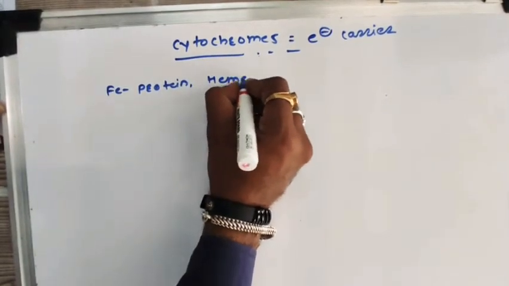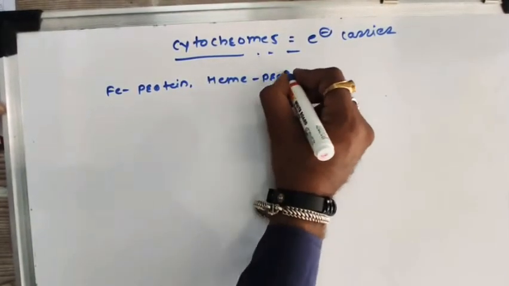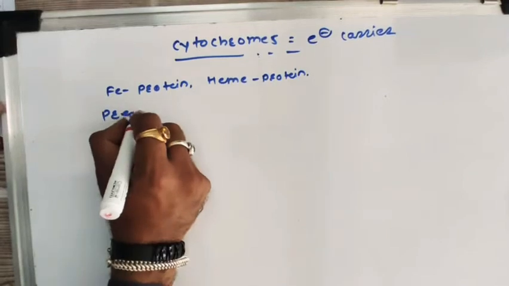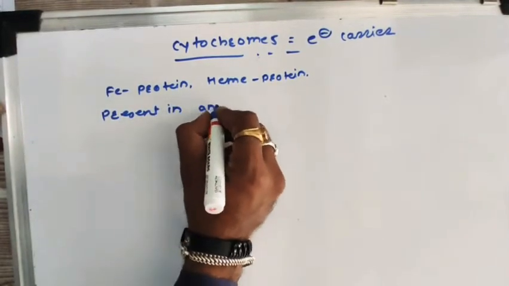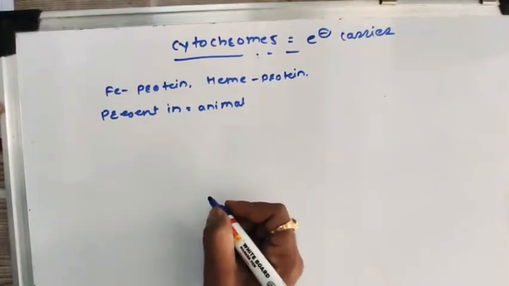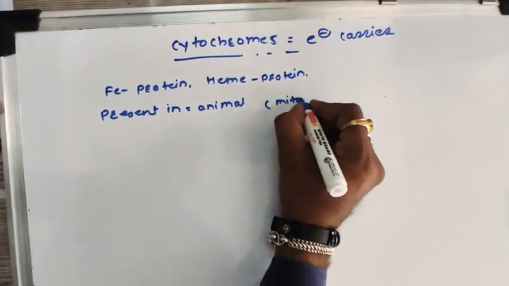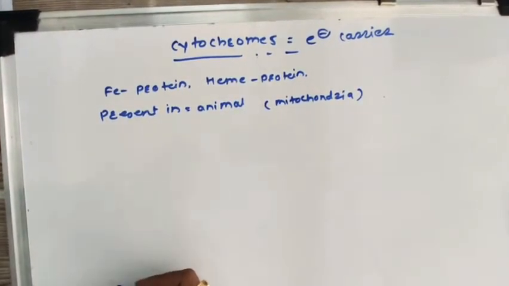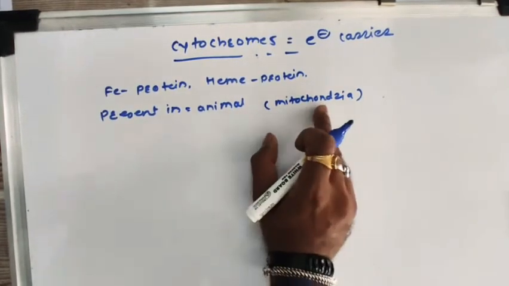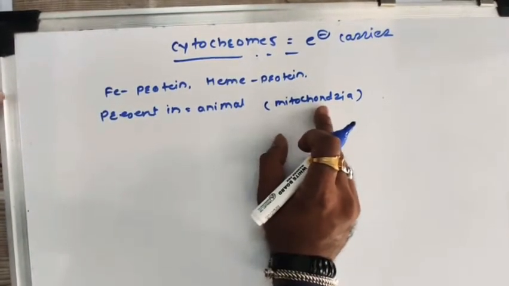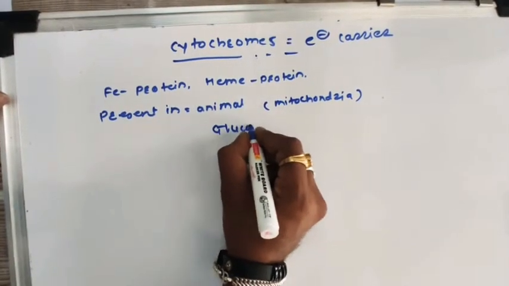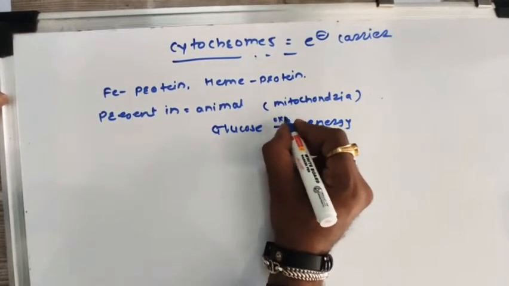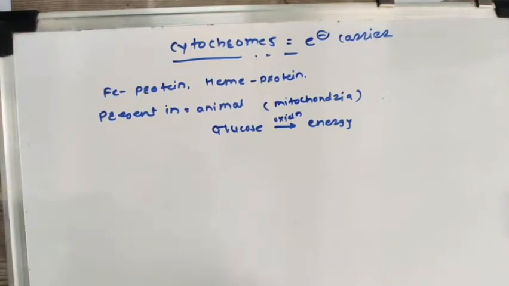These also contain a heme group, that is, they are also called heme proteins. These cytochromes are present in animals. In animals, they are present in the inner membrane of the mitochondria, where they play a function in the oxidation of glucose so that energy can be liberated in the human being.